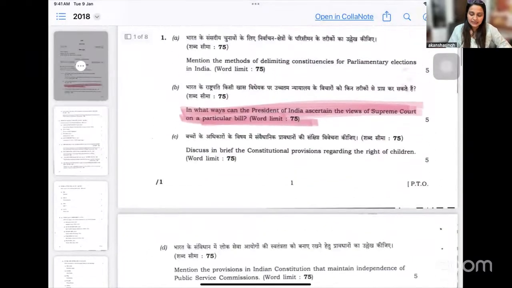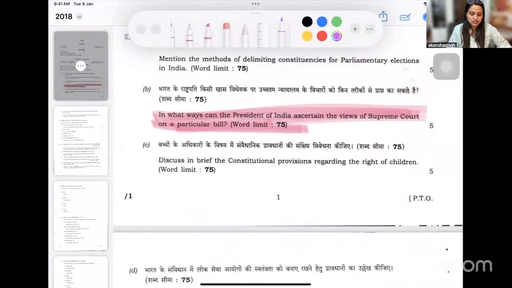Okay, then here the other question is: in what ways can the president of India ascertain the views of the Supreme Court on a particular bill. Now, if you have read, it must have immediately struck you that this is basically a question based on Article 143 of the Indian Constitution.